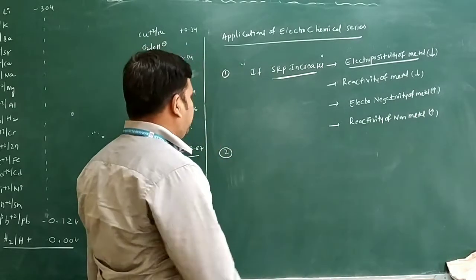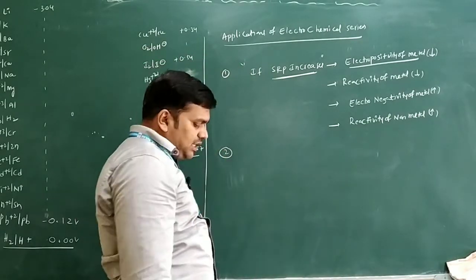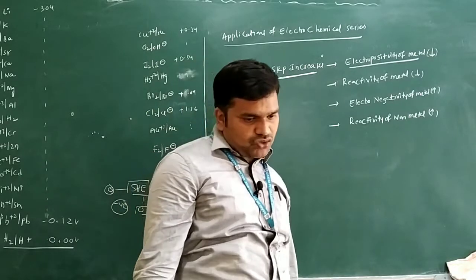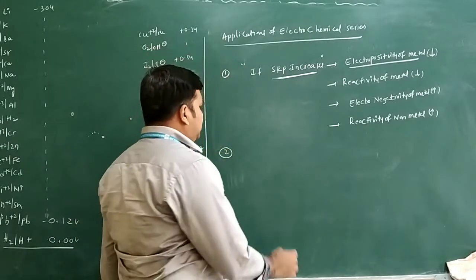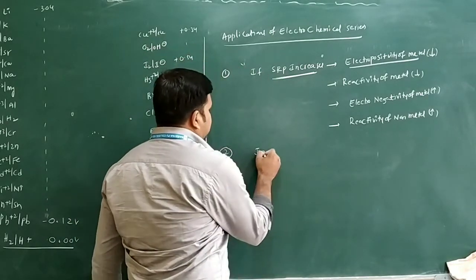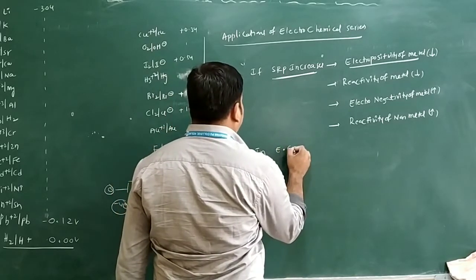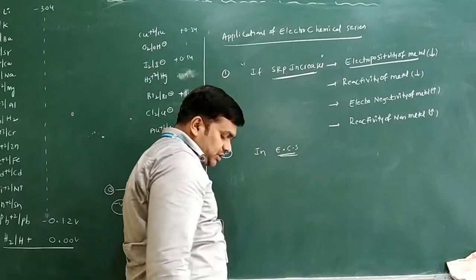The second application you can see from the reactivity of the metals. So we will see here in electrochemical series. As a simple notation I am writing here ECS. What is ECS? Electrochemical series only.